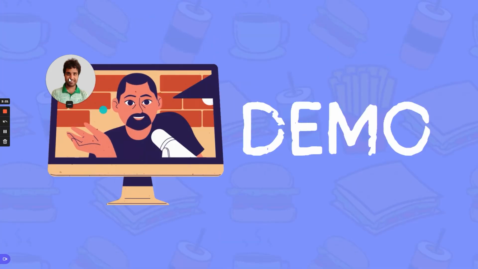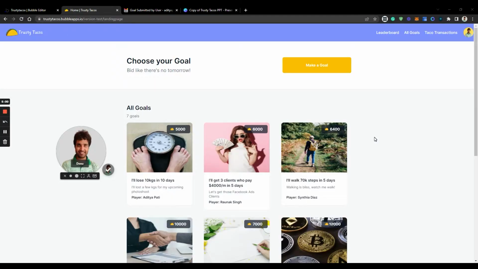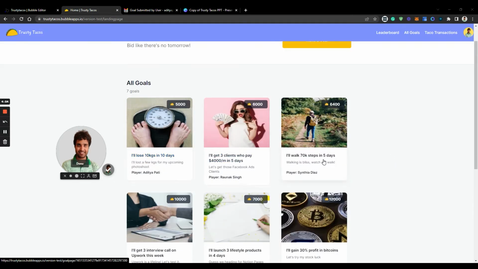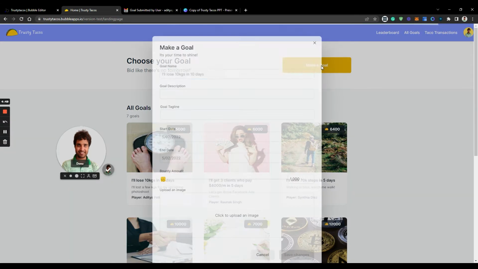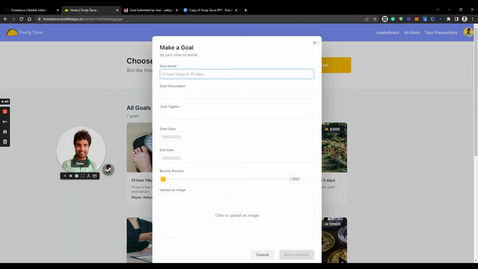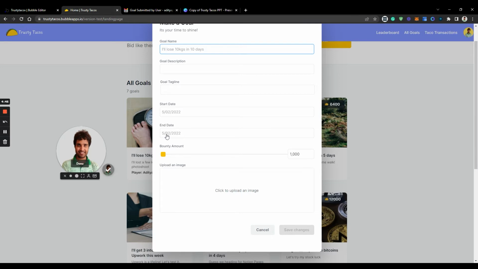Let's go through a quick demo. Alright, welcome to the landing page of Trusty Tacos. Here you can see all the goals that some of the players have uploaded, or you can make your own goal. So if you want to make your own goal, give your goal name, description, tagline, the start and end date. The minimum bounty amount that you need to be presenting is 1,000 tacos and it can reach up to the current number of tacos that you have.